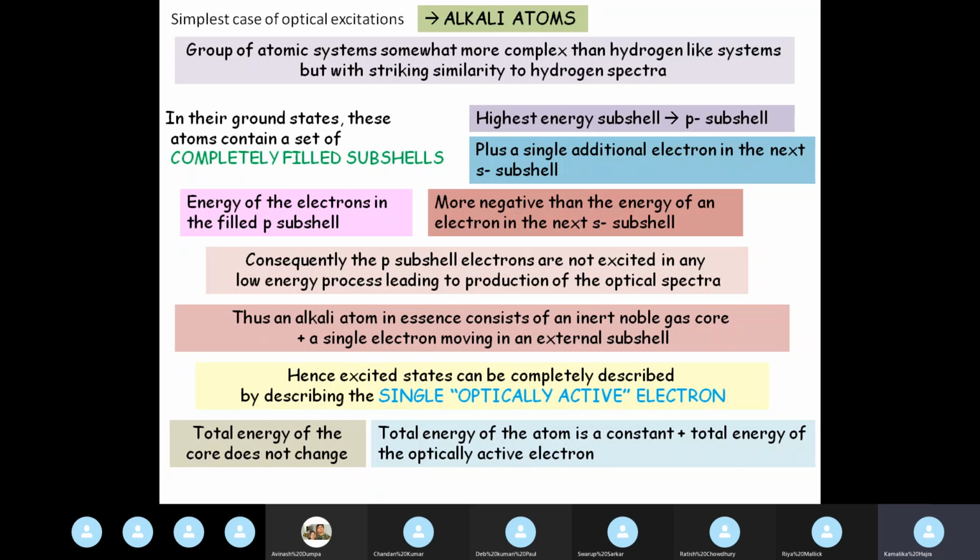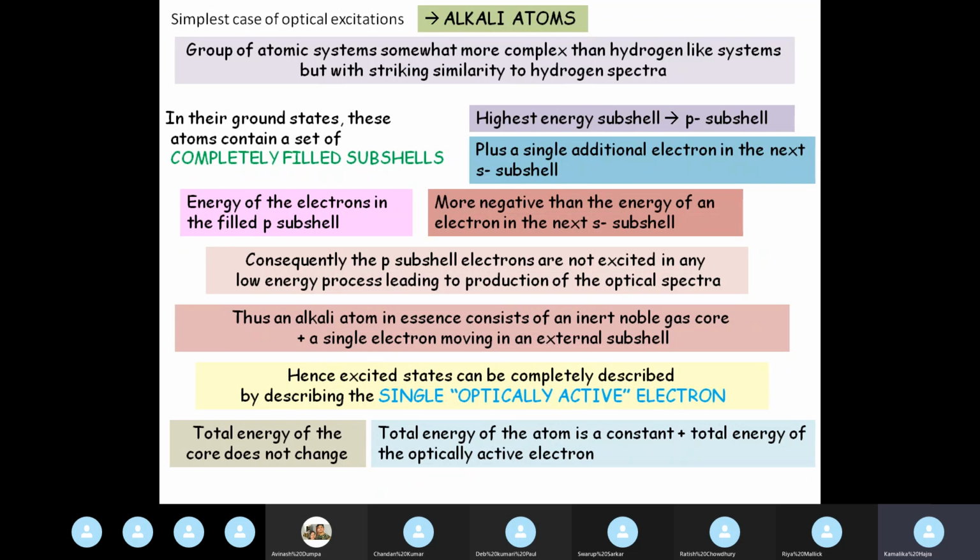Okay. So when we are talking about alkali atoms, I'll just repeat what I said. The highest subshell is a p subshell, plus there is a single additional electron in the next s subshell. So obviously the energy of the electrons in the filled p subshells, which are closer to the nucleus, is more negative than the energy of the single electron in the next s subshell. So it is easier to excite this single s subshell electron when a small amount of excitation energy is given, and we just saw that a small amount of excitation energy is called optical excitation.